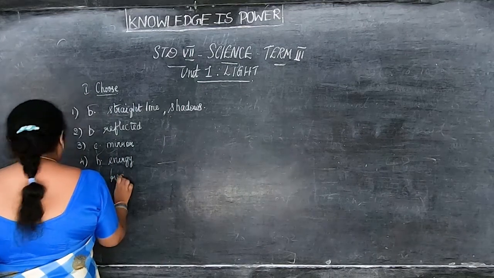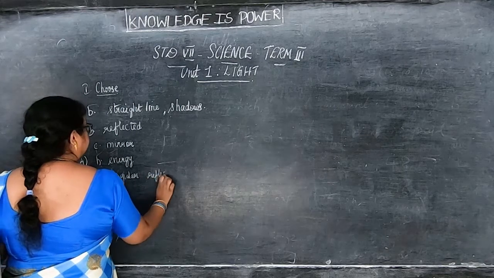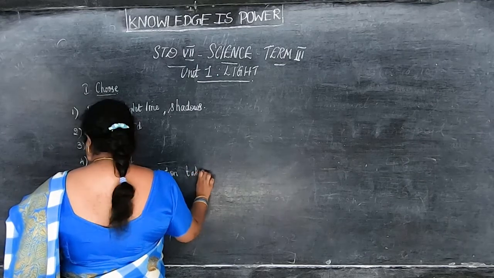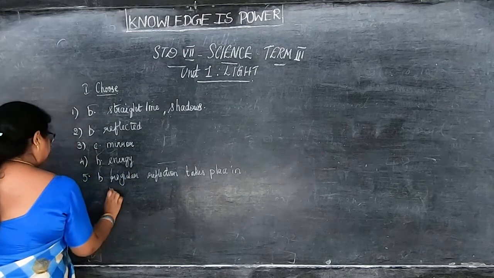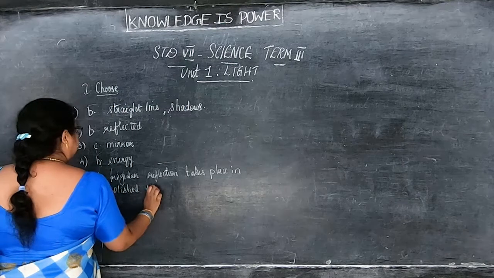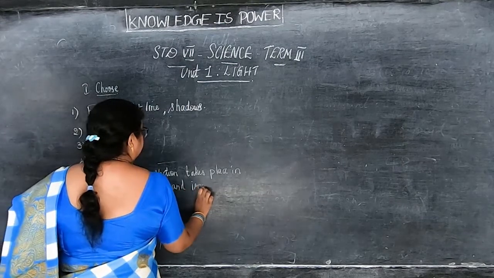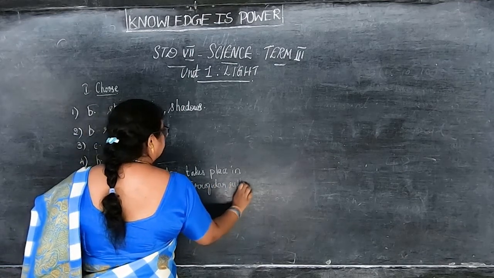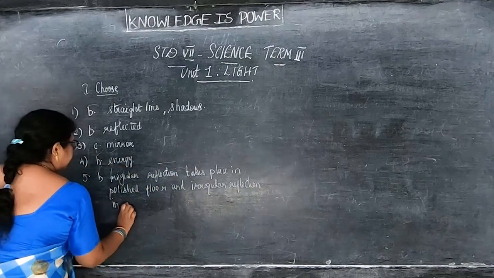That is, regular reflection takes place in polished floor and irregular reflection in wooden table.